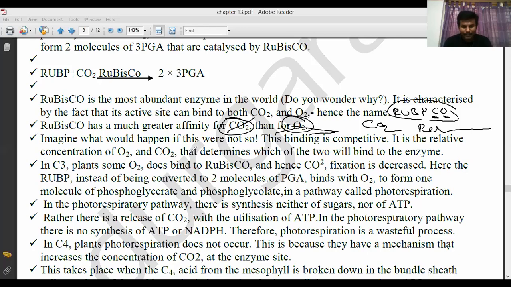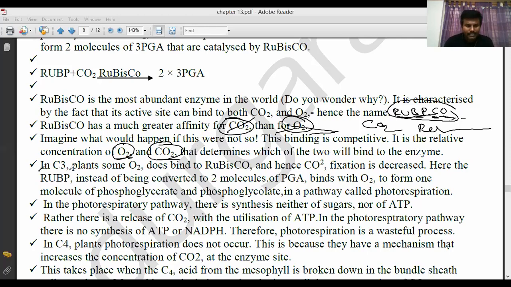Next, it is the relative concentration of oxygen and carbon dioxide that determines which of the two will bind to the enzyme. Oxygen binds with the ribulose bisphosphate carboxylase oxygenase enzyme. Carbon dioxide binds with the ribulose bisphosphate carboxylase oxygenase enzyme.